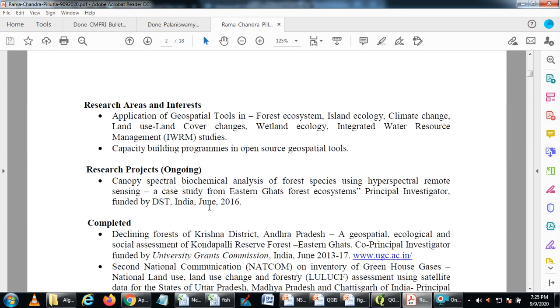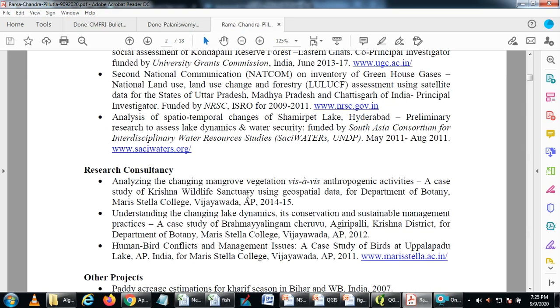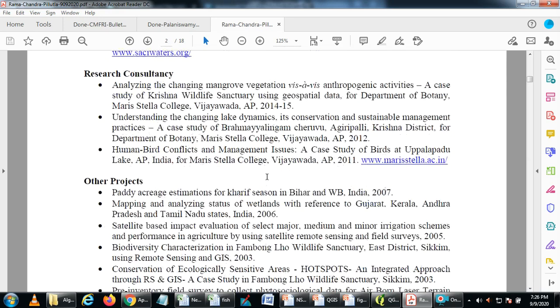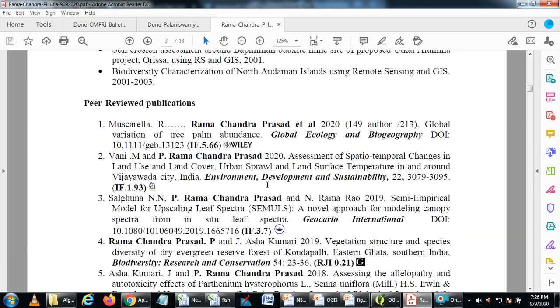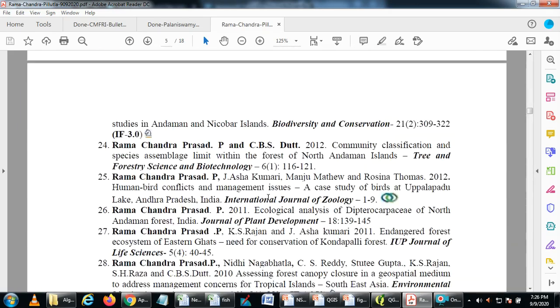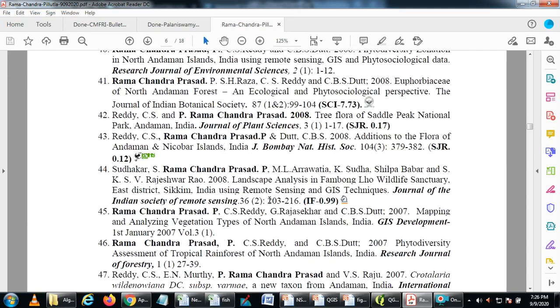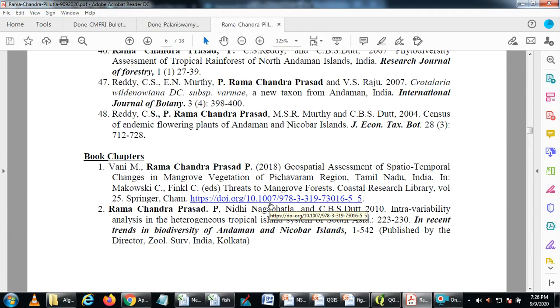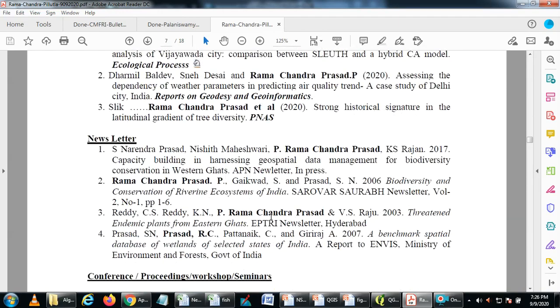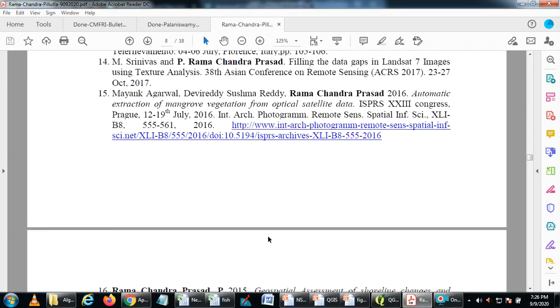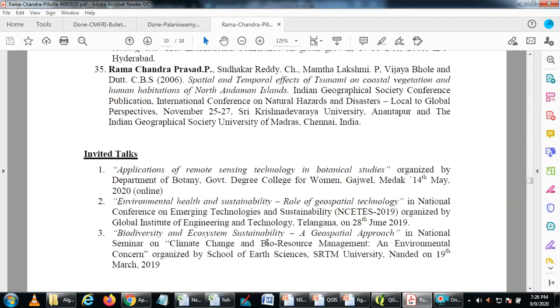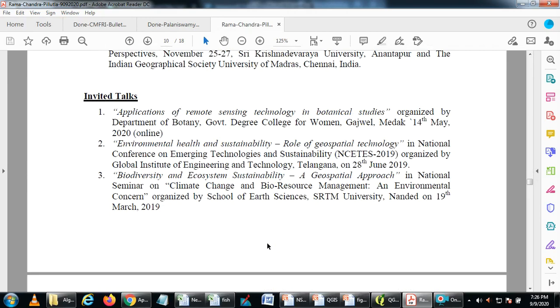My primary interest is in raster data sets, that is, remote sensing, and I work on hyperspectral data sets and also on thermal data sets. These show the domain of working with vegetation, lake dynamics, and land use land cover research. I have a good number of publications in various international journals, mostly in forestry and wetlands. My primary interest is not only forestry but also capacity building and development of open source geospatial tools.